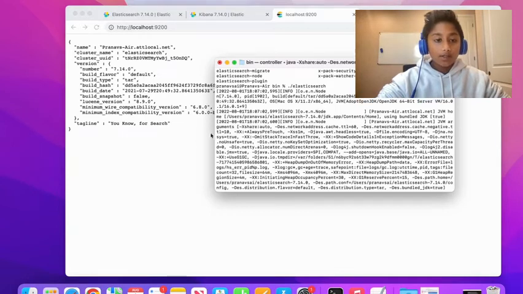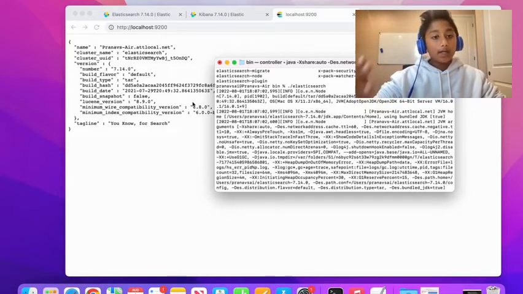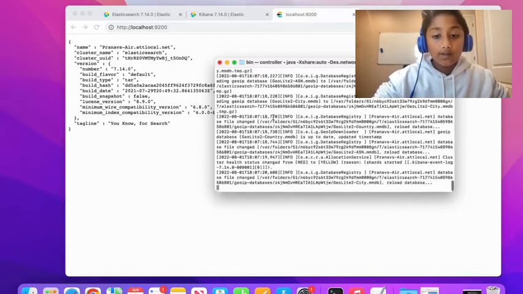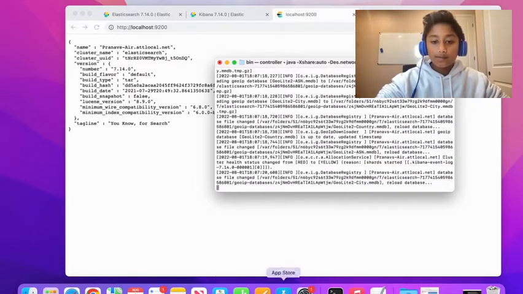Okay, so now Elasticsearch is running, and we can actually do all our requests. Another thing that you have to know is that to give commands to Elasticsearch, this is all done through its RESTful API. If you guys don't know what that is, I have a video, and I'll link it down in the description about REST APIs. Okay, but anyways, that's good.